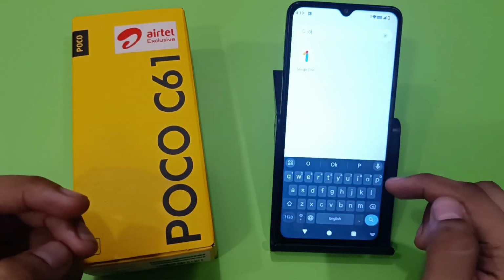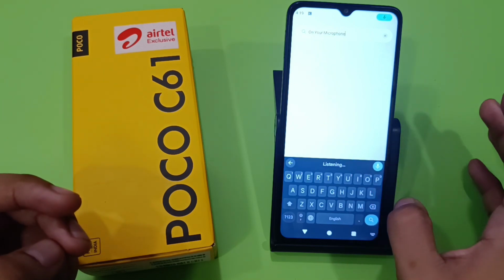You can see when you just tap on your microphone, it is speaking.